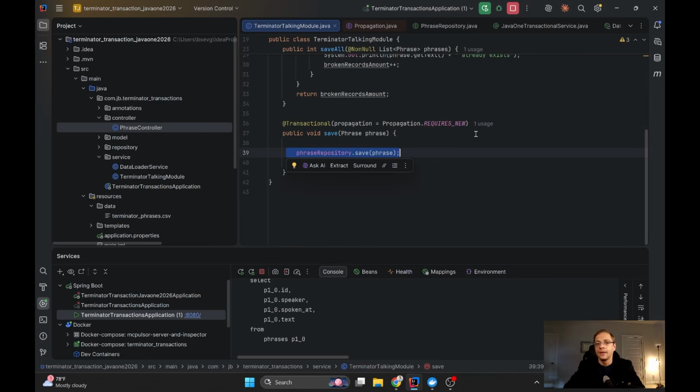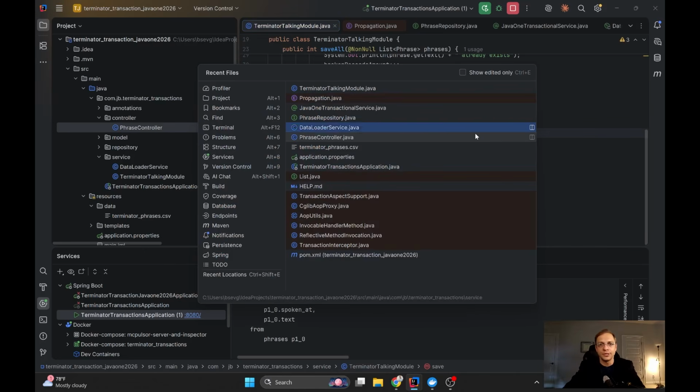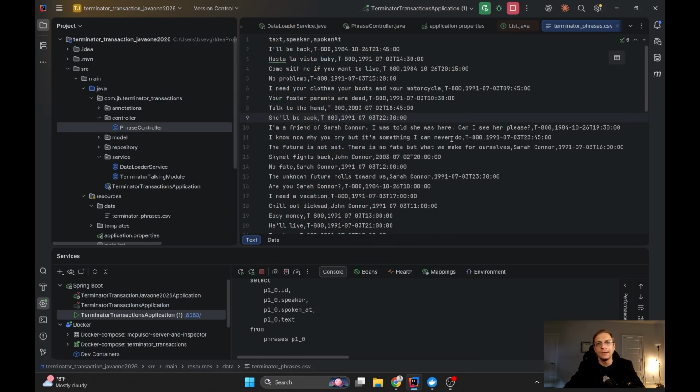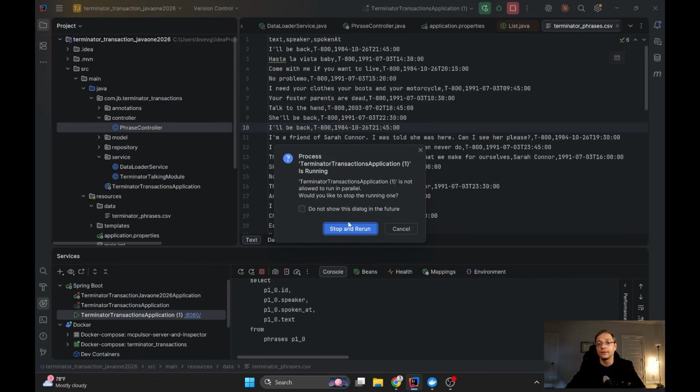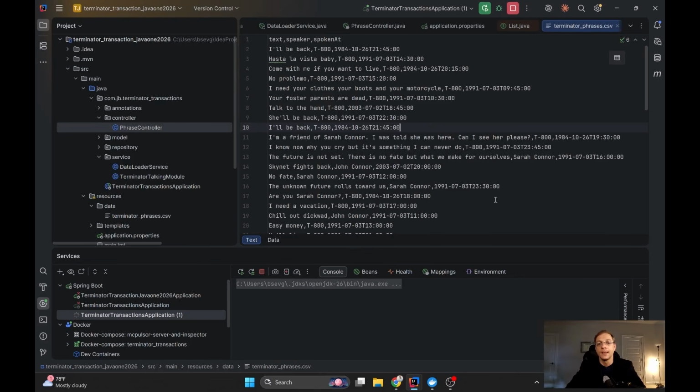That's all. Now I'm going to break something in my JSON. For example, I want to take "I'll be back" and put it somewhere after "She'll be back". "She'll be back" is from Terminator 3. Okay. Now, let's rerun it in order to reload this JSON file.